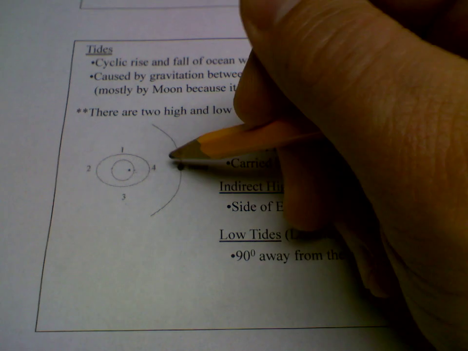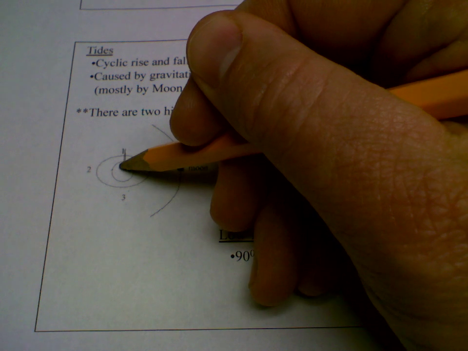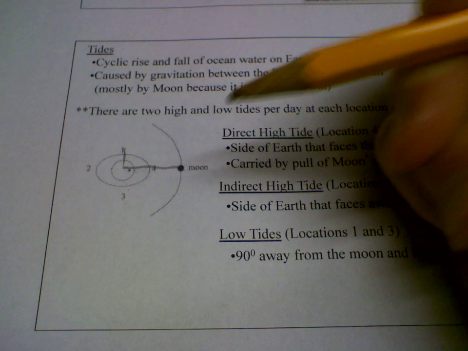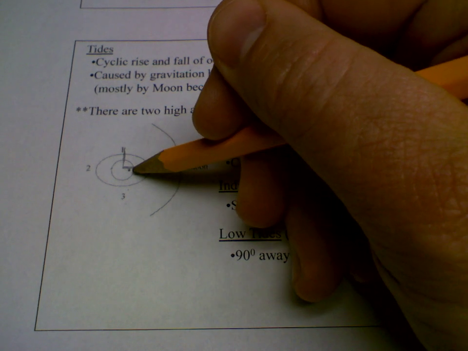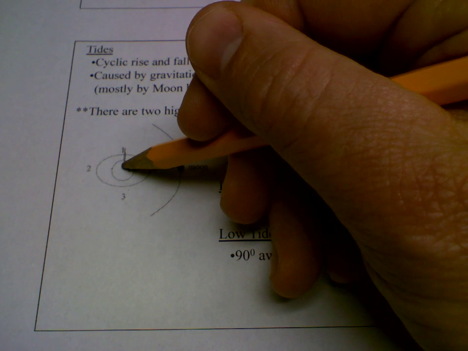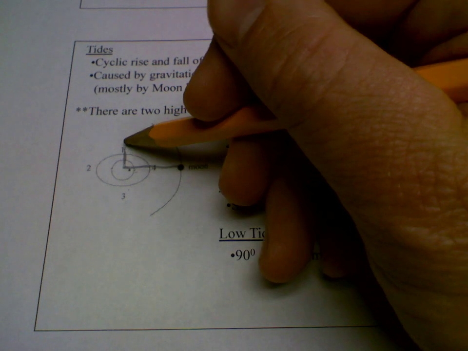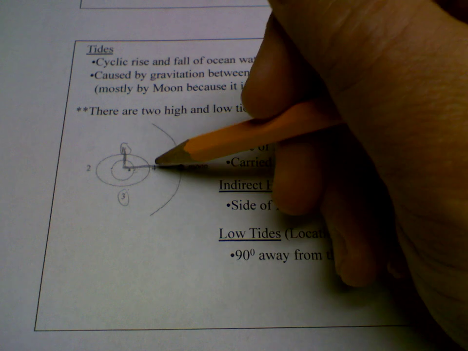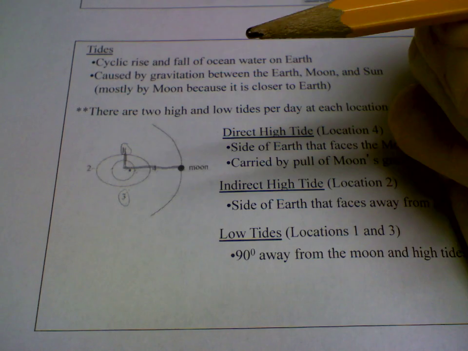For a low tide, look at point 1 and point 3. Any point on Earth that is a right angle from the moon would have a low tide. That's because the water is getting pulled out here and getting pulled down toward the center of the Earth when you are at a right angle from the moon. So again, location 1, location 3, those would be low tides. Location 2 and 4 are high tides. That's the simple rule for that.